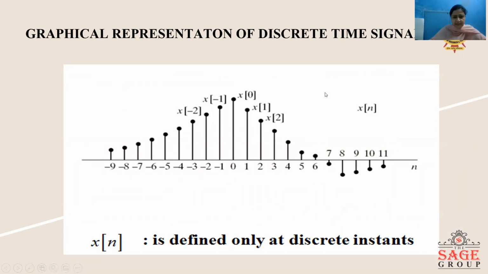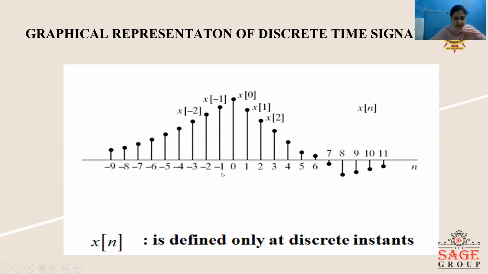Now here we can see the more clear picture of a discrete time signal, which is x[n]. So in this signal, along the x-axis we have the time parameter which is represented by small n. Now at n equal to 0, we get the sample x[0], n equal to 1, we get the sample x[1], then at n equal to 2, x[2], and so on.